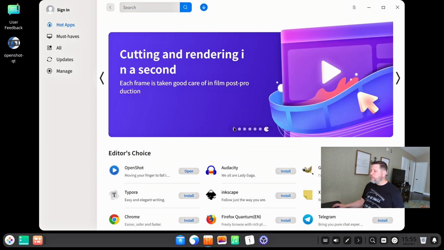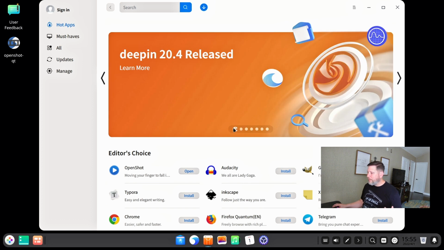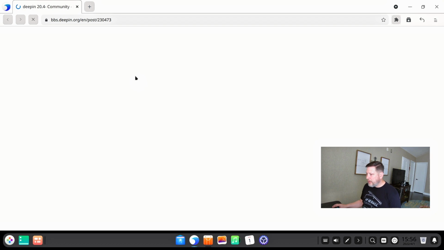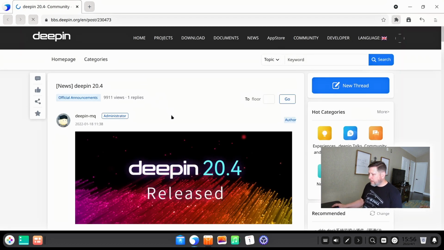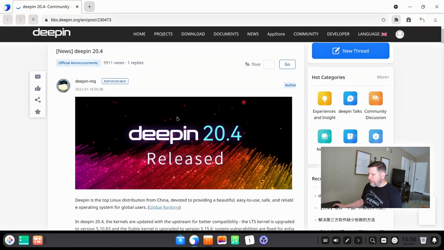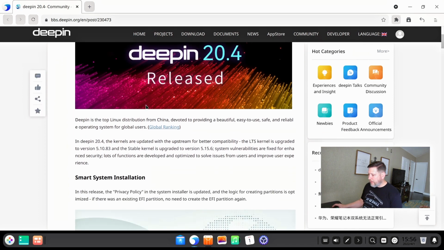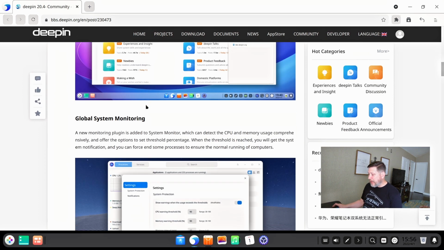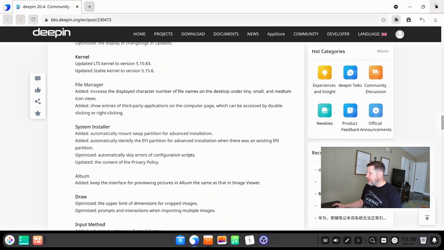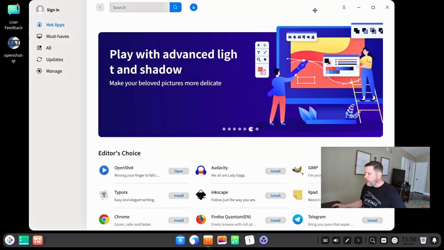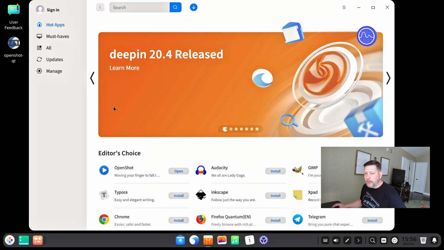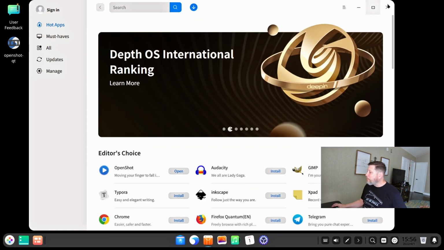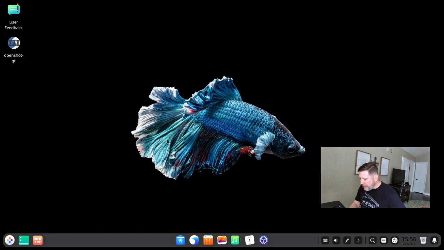And I want you to notice we are on 20.5. This first little graphic here says Deepin 20.04 released. And it's sending me to this graphic piece that this release that was done in January is still what's showing on this software center or whatever you want to call it as a part of their sweet, awesome, hot apps. They haven't updated this. I don't care how pretty this is. This is a frustrating experience.